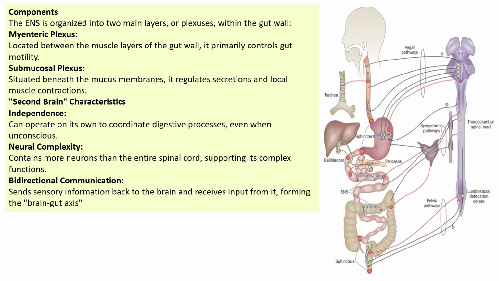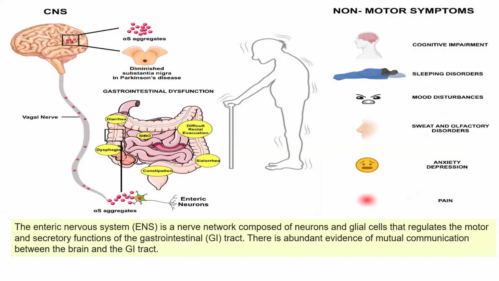So the enteric nervous system is called the second brain. It can operate on its own to coordinate the digestive process, even when unconscious. If you are sleeping or not concerned, your digestion is continuous. It contains more neurons than the entire spinal cord. Very important point. It contains more neurons than the entire spinal cord, supporting its complex function. It sends sensory information back to the brain and receives input from it, forming the brain-gut axis.